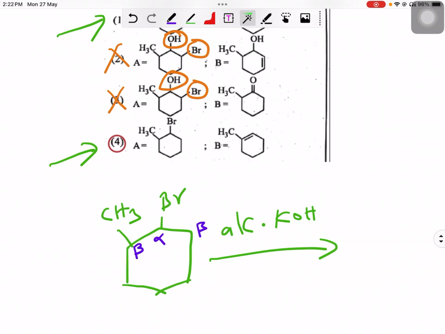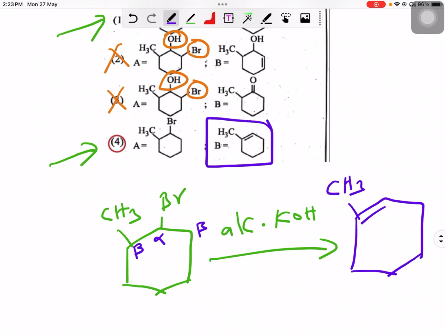When you check this, you could see there are two possibilities. You can have a double bond over here and a double bond over here. Since there is a presence of a methyl group here, this is the possibility. The bromine will get out, and a hydrogen is also getting out from here. So this hydrogen is getting lost, and that's why it is dehydrohalogenation. As a result, you will get this as a product, and B seems to be this.